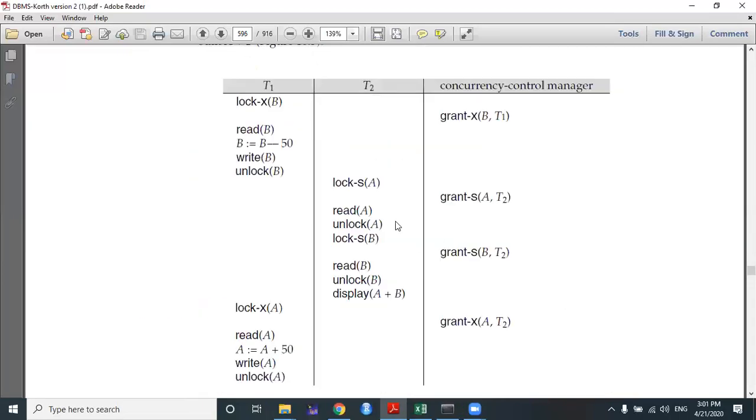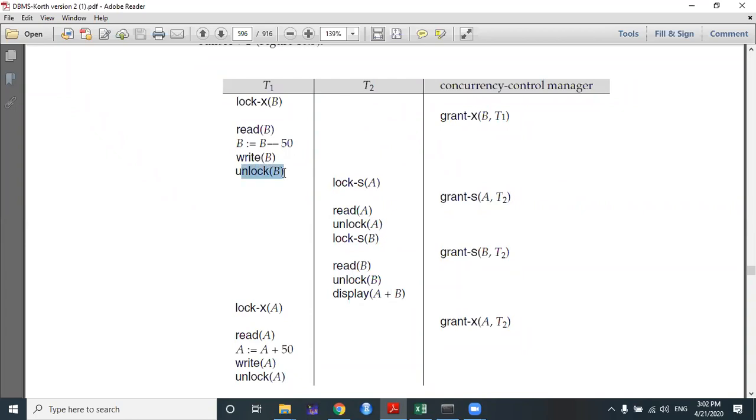So this thing has been discussed. Here the T1 transaction performs the exclusive lock on B, and it will unlock B before performing the credit operation on A. That's why the display of A plus B holds a wrong, inconsistent value. Because 100 minus 50 is there, but 200 plus 50 was not there before displaying the operation. Before displaying, these instructions of transaction T1 are going to be executed. So that's why inconsistency was there.